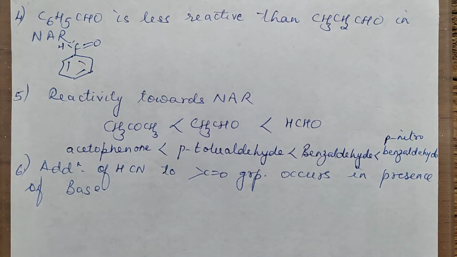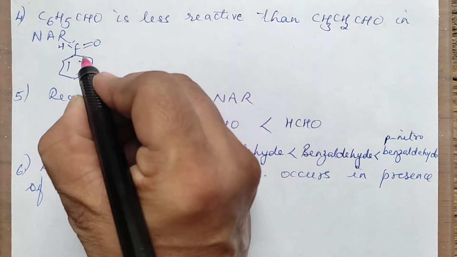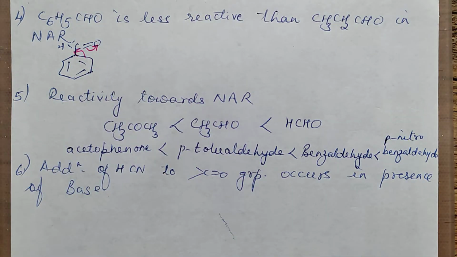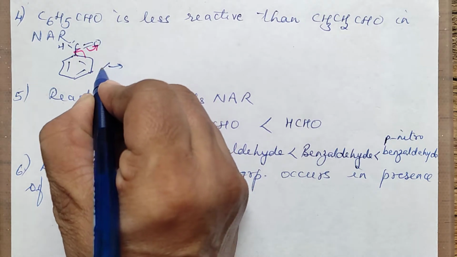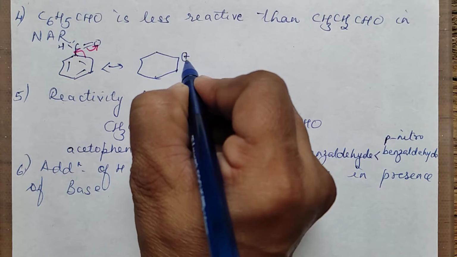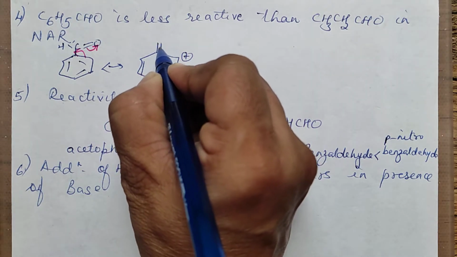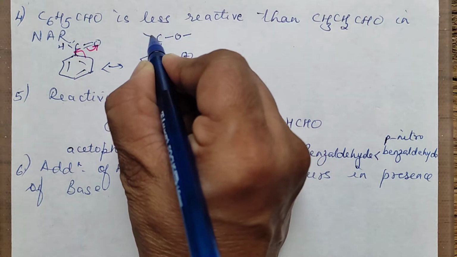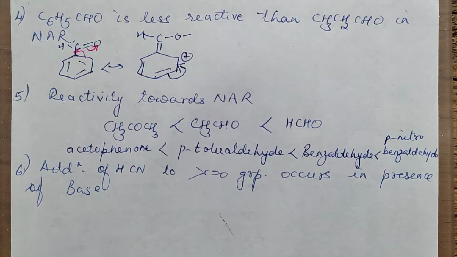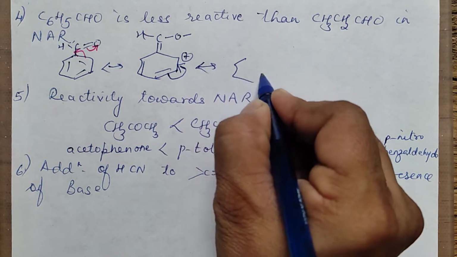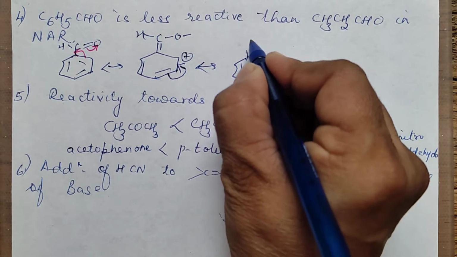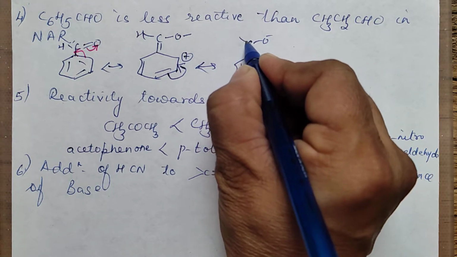And you can draw the resonating structures. So what is happening? This is moving towards O and that bond will shift this side. So I'll draw one or two structures and explain. In the next structure, when this has gone, a positive charge has appeared. This is a double bond, this is a single bond, negative, and hydrogen, right? And in the next structure, this will further go here and you will get a double bond, a positive charge here now, and so on. Now you can draw the resonating structures on your own.